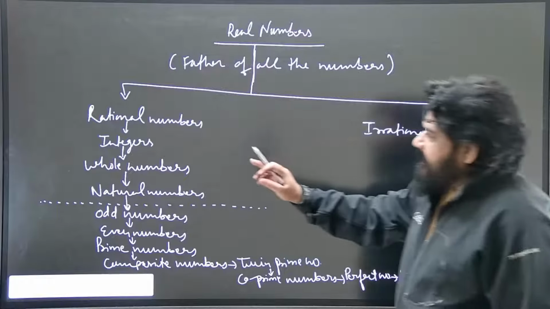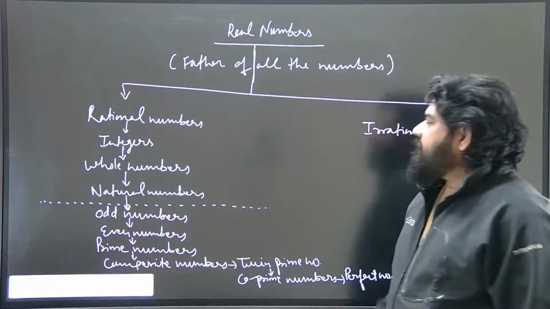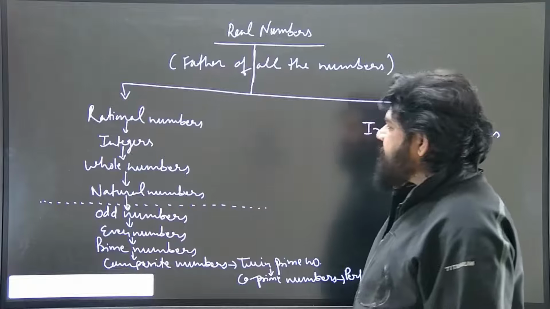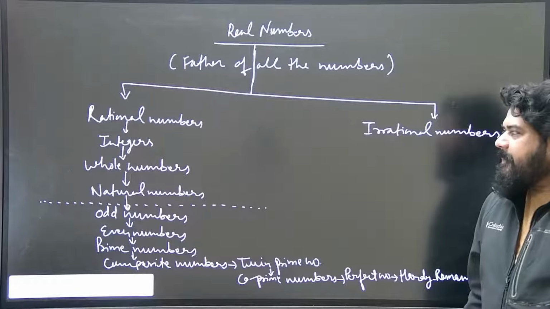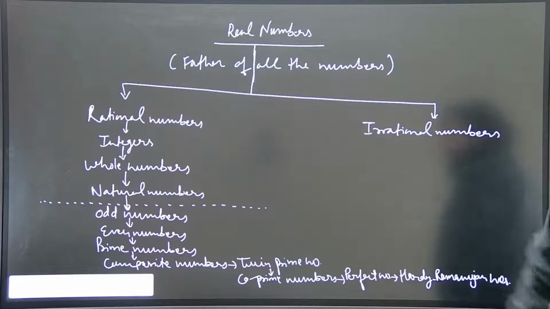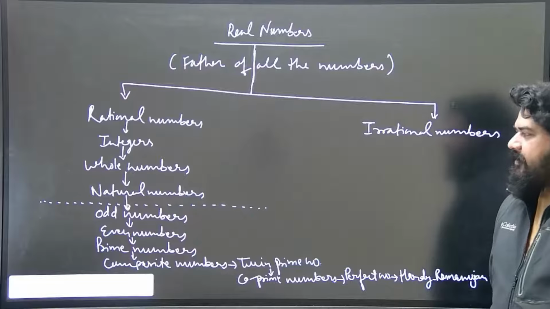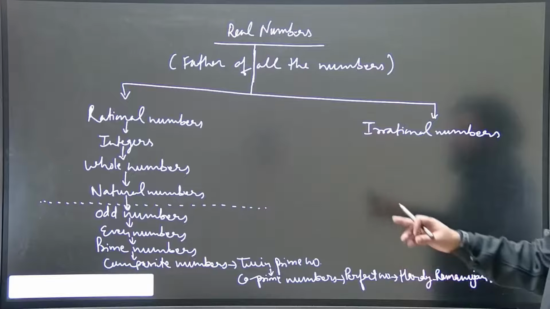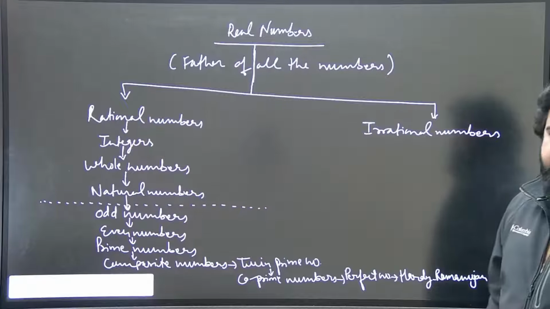Okay, as I told you in the beginning, the first son of real number is rational number. So when he got married, he got a son integers, and the son of integers is whole numbers, and there is a son of whole number which is natural numbers. And then, as I told you, rest of the numbers will have the unique identity. So we will discuss them one by one in detail and their application in your UPSC CSAT exam.